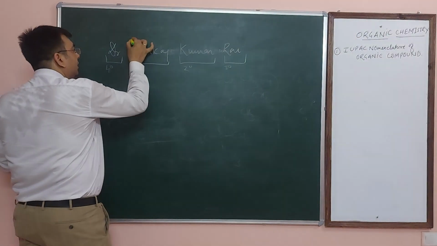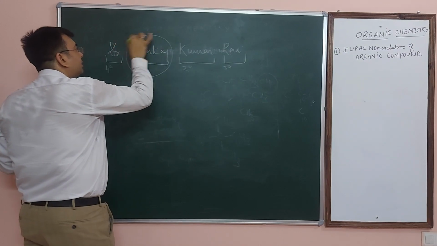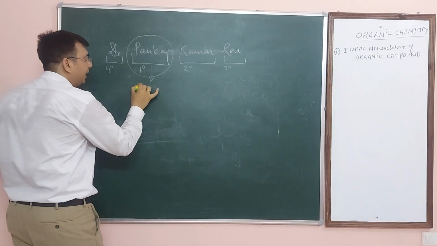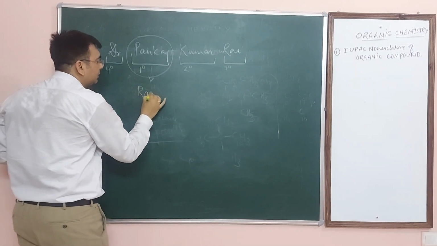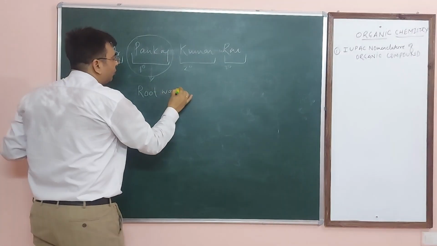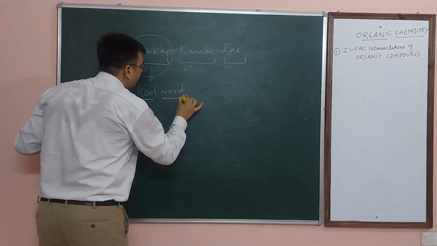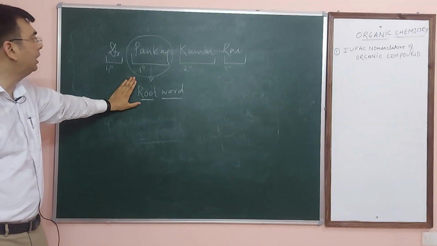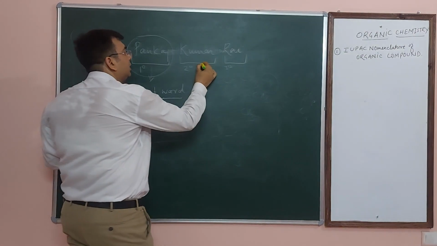So this one is the most important component of my name, same as in an organic compound. When you write the name of any compound, the root word is the most important component. Clear?